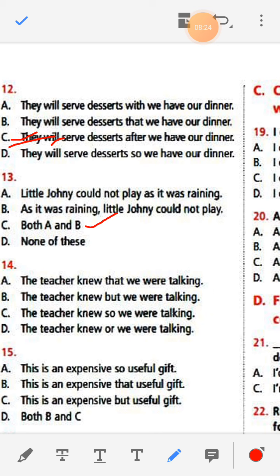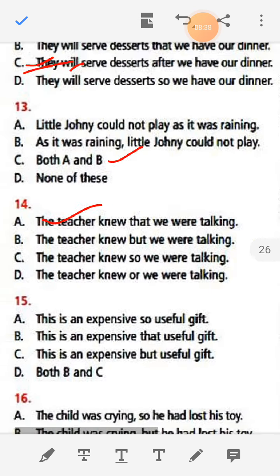The teacher knew that we are talking. The teacher knew but we are talking. The teacher knew so we are talking. The teacher knew or we were talking. Here the answer is: the teacher knew that we were talking.